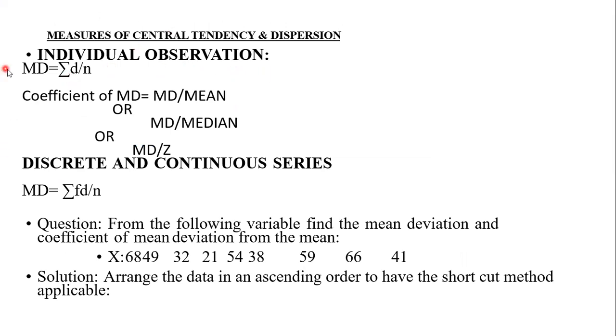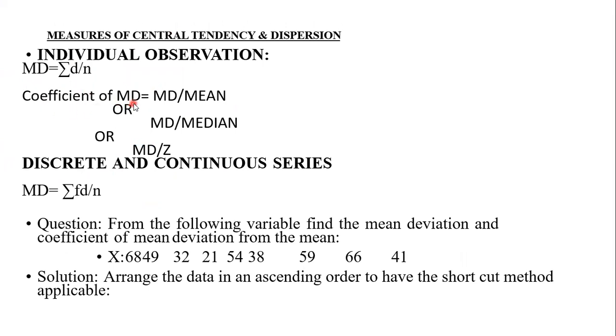For individual observation, mean deviation is equal to sigma d by n. Mean deviation we can find out through individual observation, discrete and continuous series also. So mean deviation under the individual observation is sigma d by n.